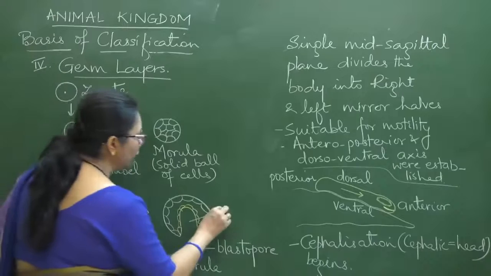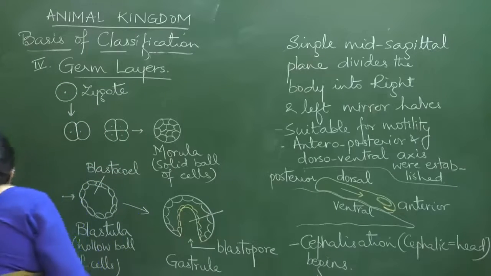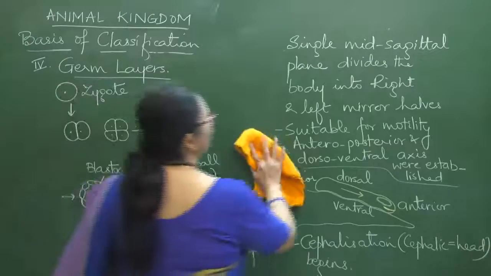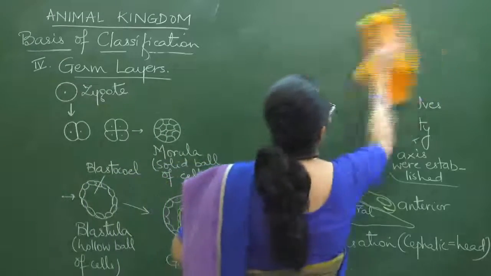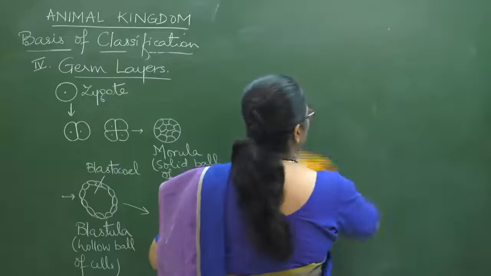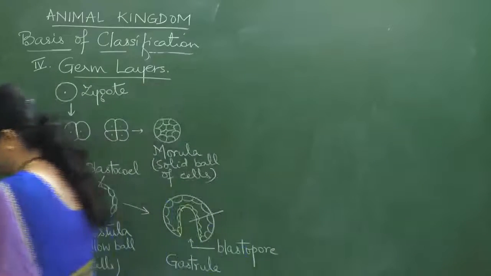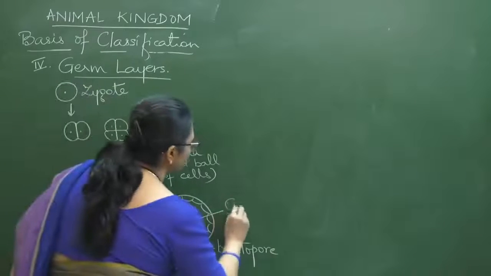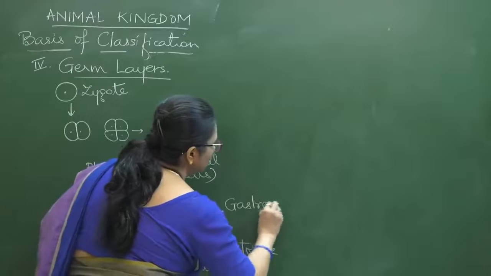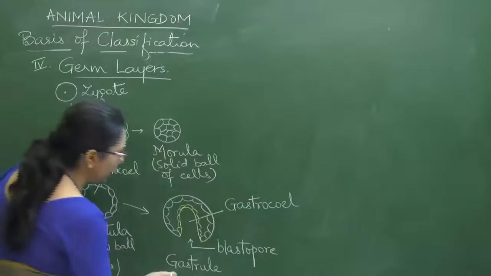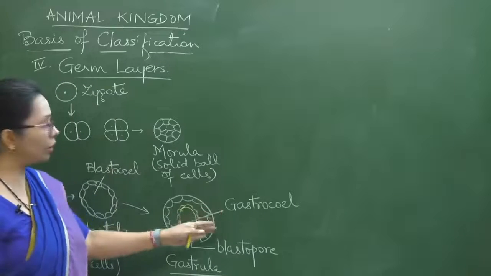And this new cavity which has come up, let me rub the other side. I think by this time everybody has taken this. Okay. So this new cavity which is arising is called gastrocele, because this is now the cavity of the gastrula.